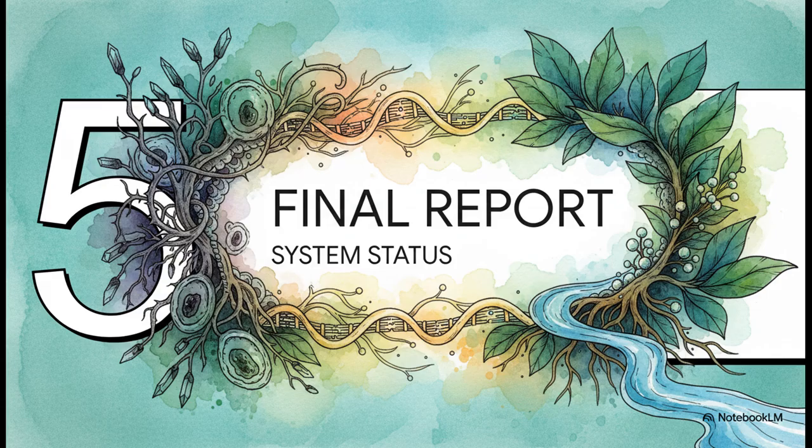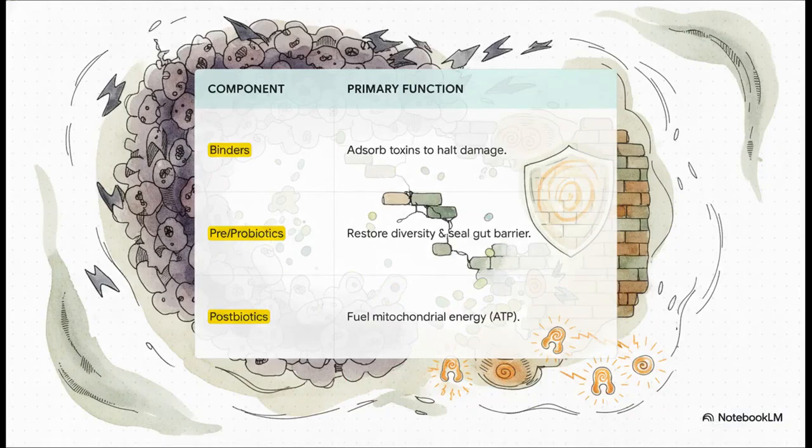So, let's compile our final report. We've identified the threat, we've analyzed the damage, and we've outlined a comprehensive recovery protocol. Here is the executive summary. Here's how all these components work together in synergy. The binders stop the attack. The prebiotics and probiotics rebuild your defenses and they seal the breach. And the postbiotics get your power plants back online, restoring that crucial cellular energy. See how each step addresses a very specific part of the cascade failure we identified earlier?